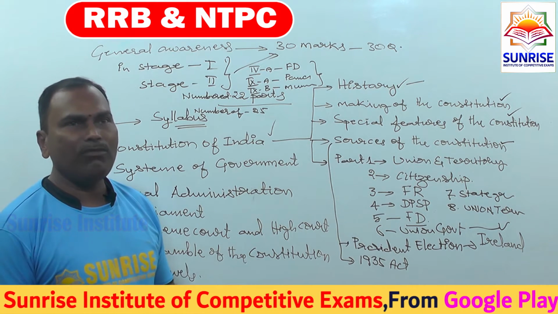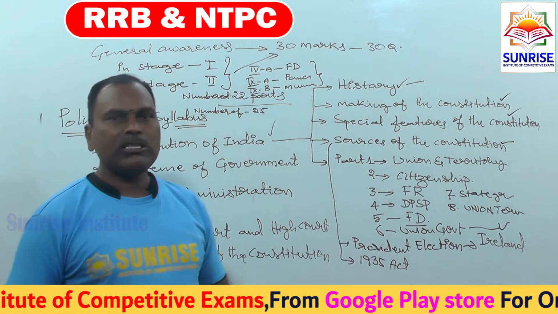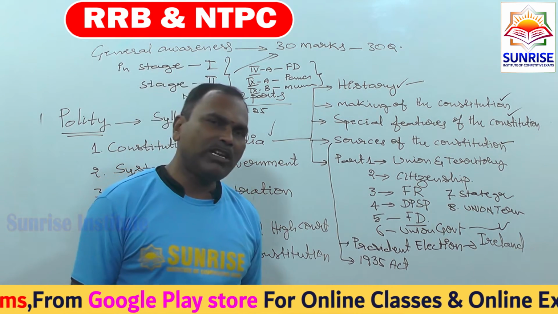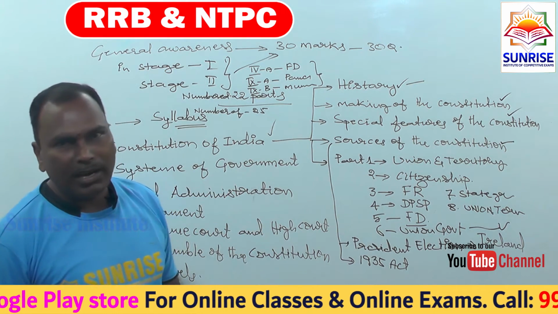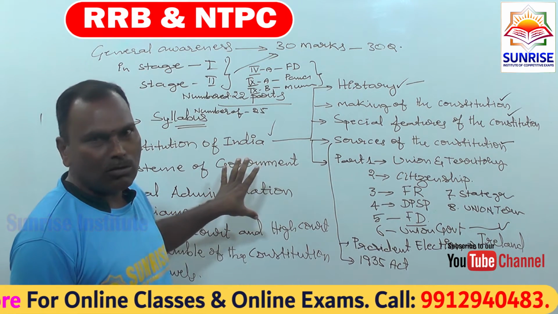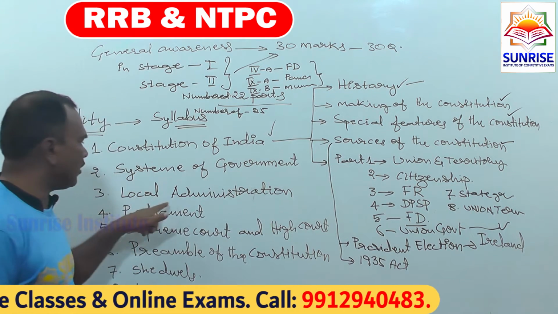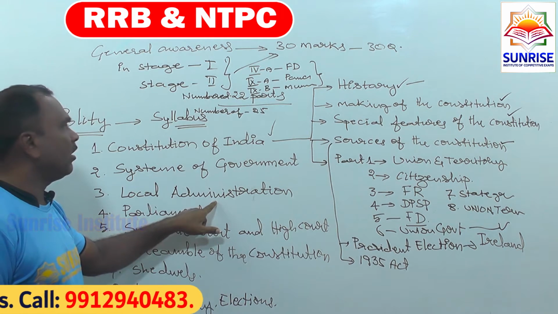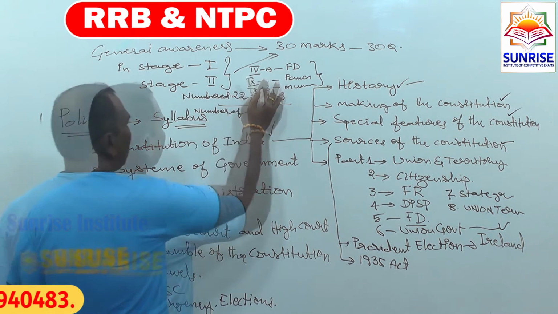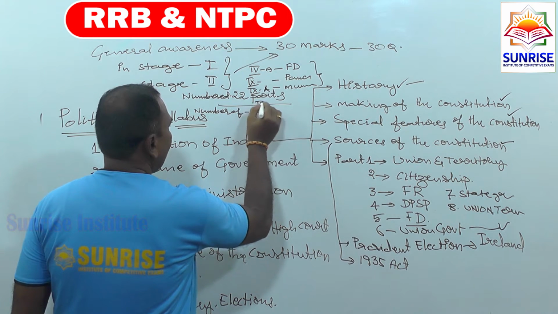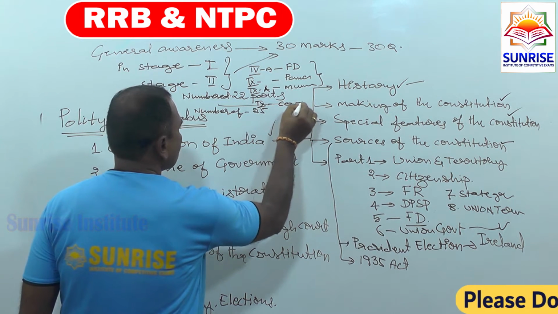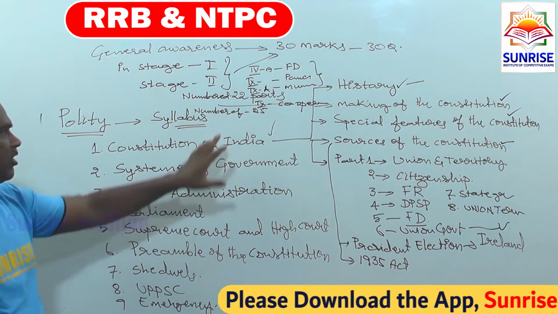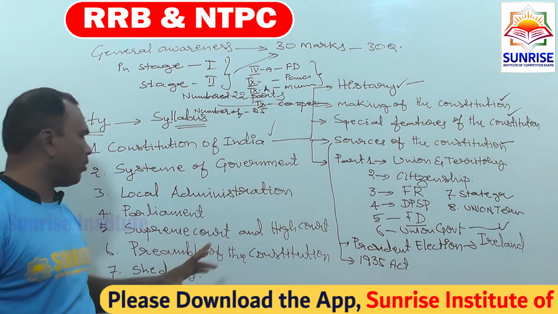But in course of time, when we stood firmly and strengthened ourselves, our constitution makers suggested that village panchayats should be provided self rule. So that is also one of the points we can discuss in local administration, like the panchayat raj system and municipalities. Next, coming to the 9th B, cooperatives. Local administration covers panchayat raj, municipalities and cooperatives.